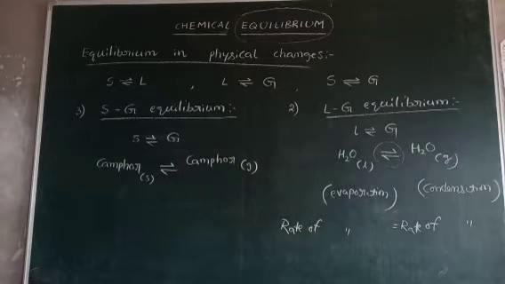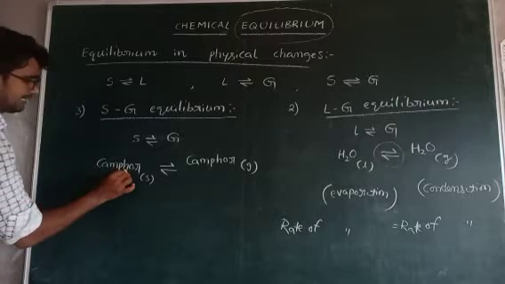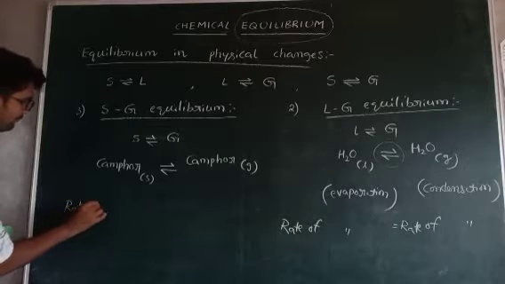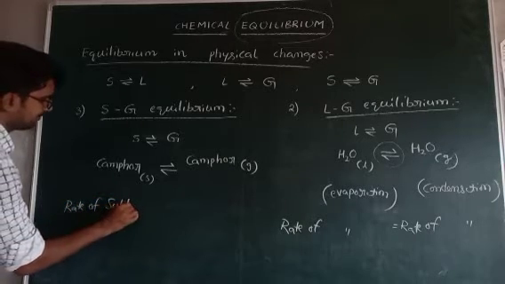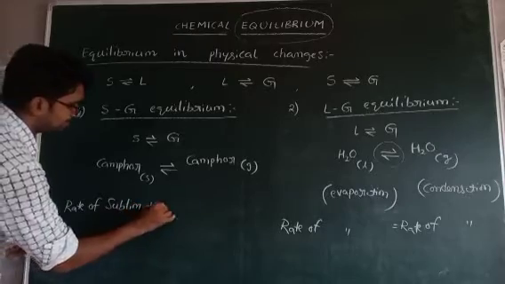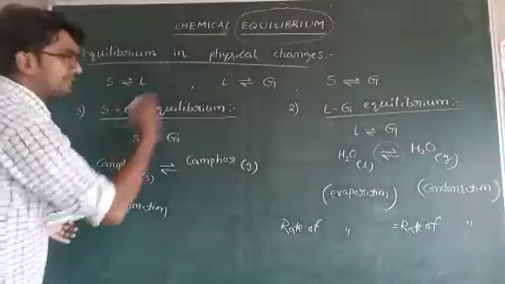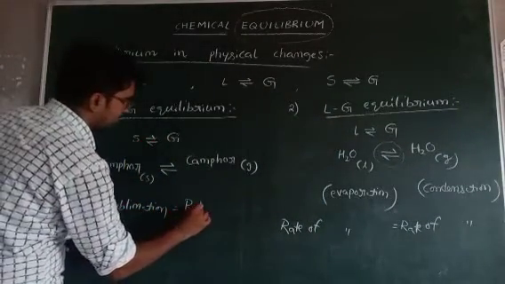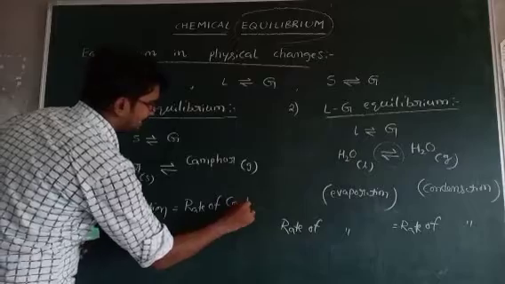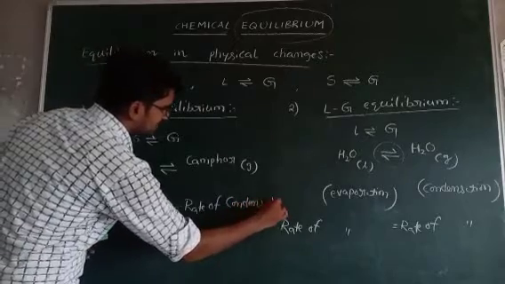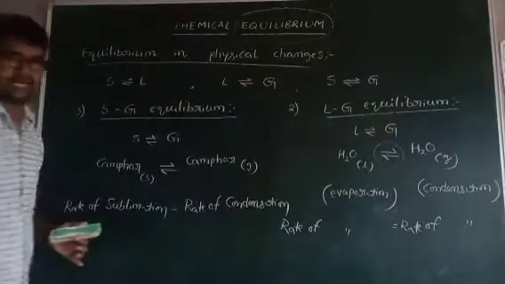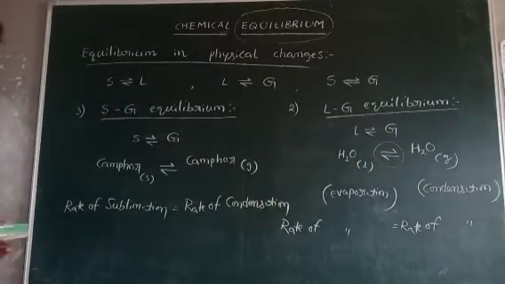Here rate of sublimation, solid converted to gas, is equal to the rate of condensation. Sublimation means solid material is directly converted to gas. Condensation means gas to solid. Both are same.